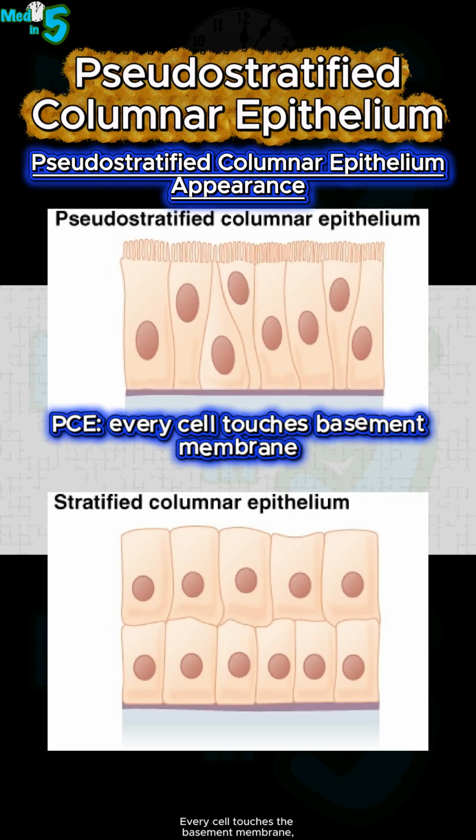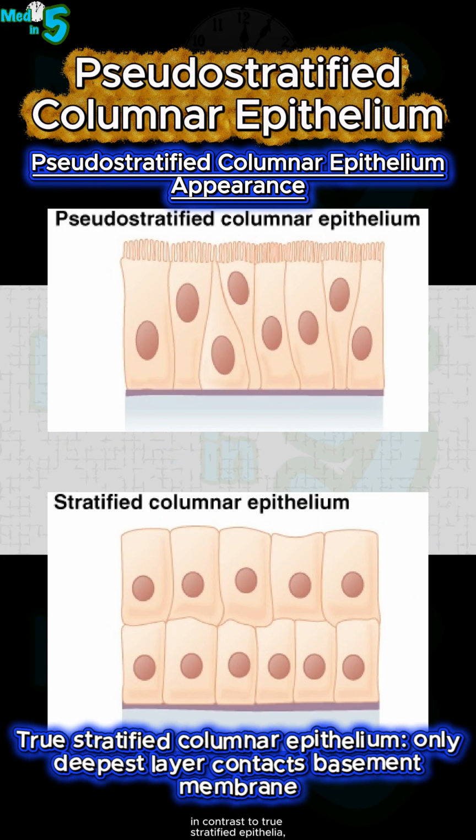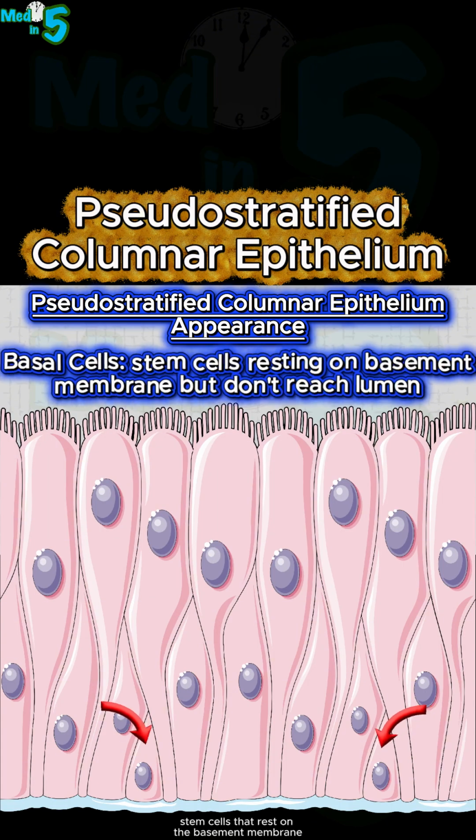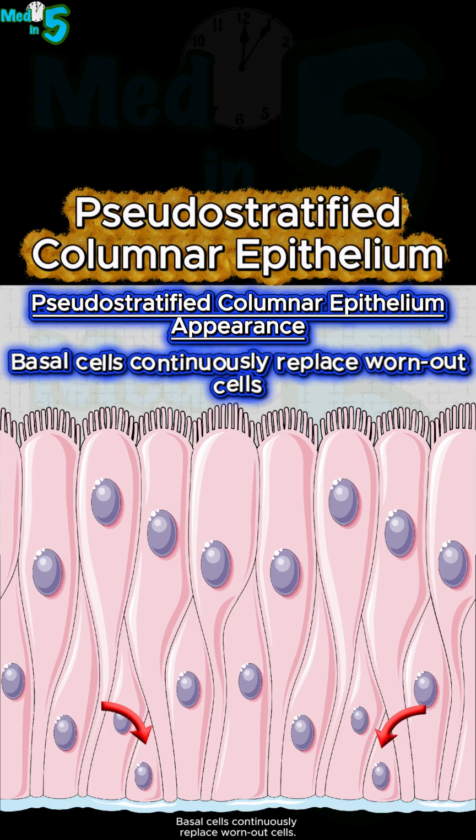Every cell touches the basement membrane, in contrast to true stratified epithelia, where only the deepest layer contacts the basement membrane. Basal cells are small stem cells that rest on the basement membrane but don't really reach the lumen. Basal cells continuously replace worn-out cells.